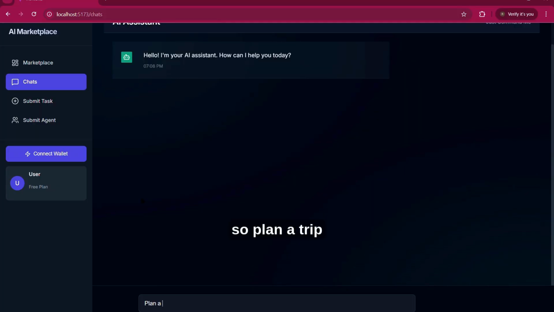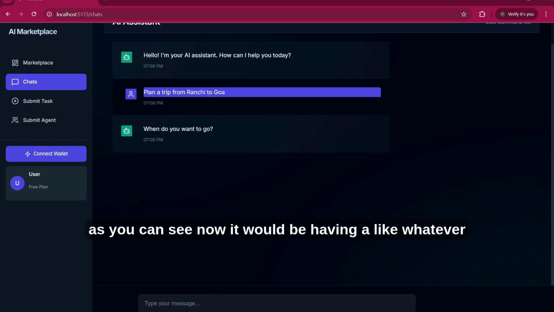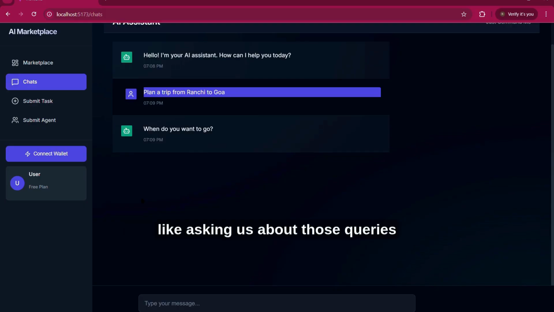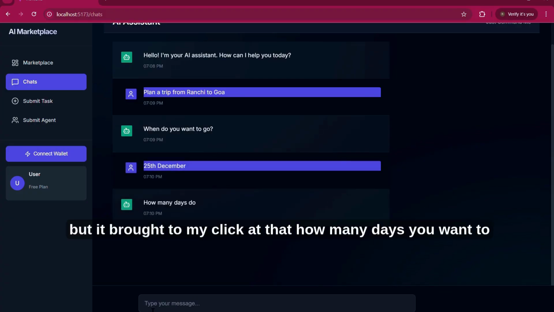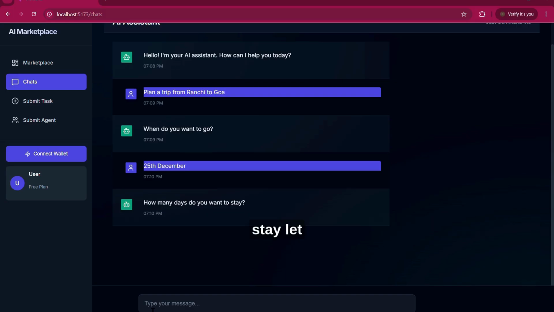So plan a trip from, say, Ranchi to Goa. As you can see now, whatever query it found in the prompt, it will first ask us about those details. Like, when do you want to go? So let's say I want to go 25th December 2025. Let it be just 25th December for now. It will automatically get that. How many days do you want to stay?